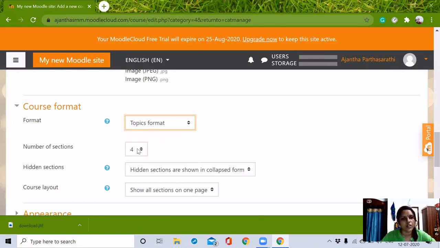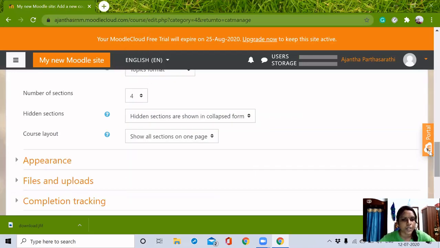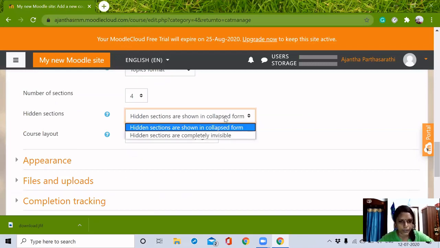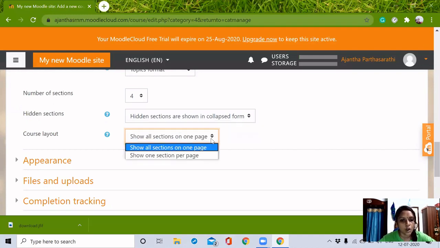And the number of sections also we can select, from 0 to 52. The next option is whether we want to hide the sections in the course page, or make it in a collapsed way. That means if you touch the link, it will be expanded. Otherwise, it will be in the brief, collapsed way. And course layout: show all sections on one page or show one section per page. It is better to have this option.